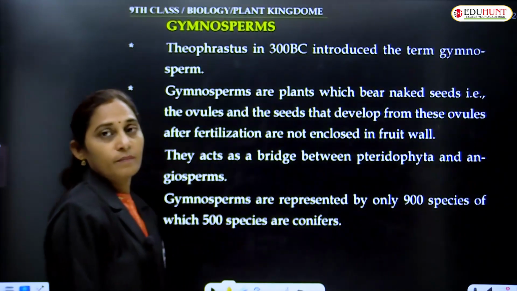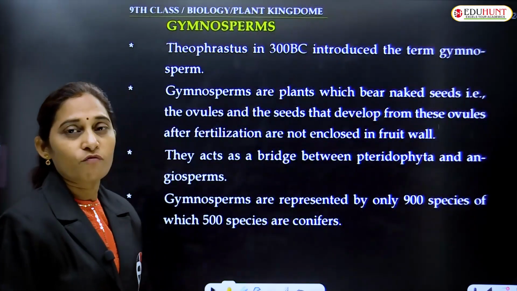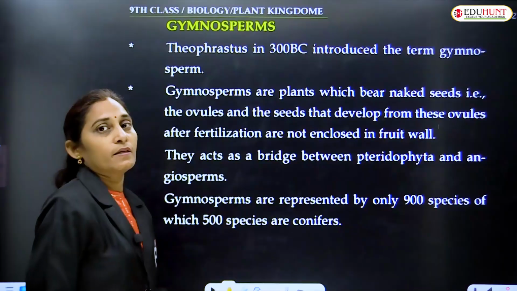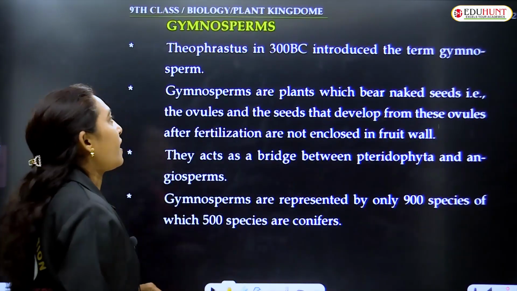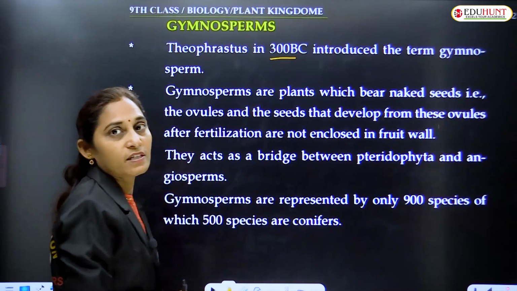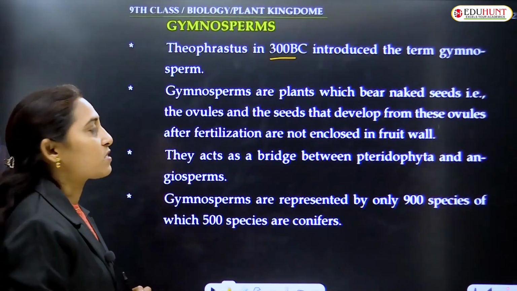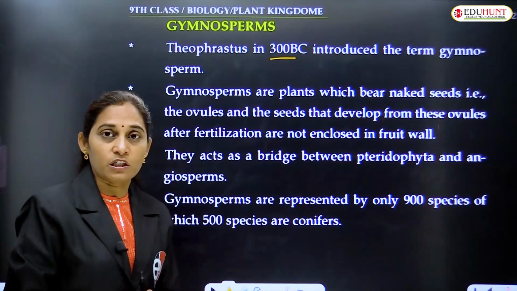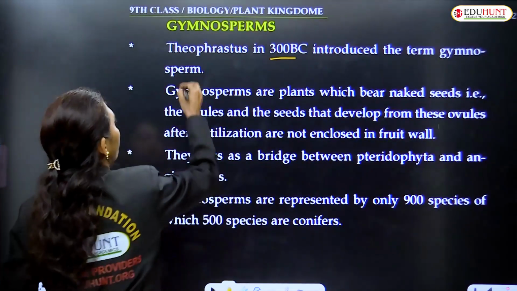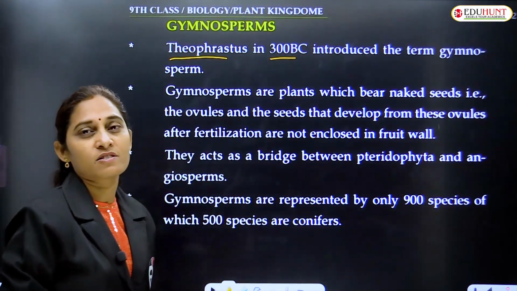Let's see the general features of gymnosperms. These are an ancient group of plants, about 300 BC. Theophrastus introduced the term gymnosperms. Who coined the term gymnosperms? Theophrastus. Who is Theophrastus?